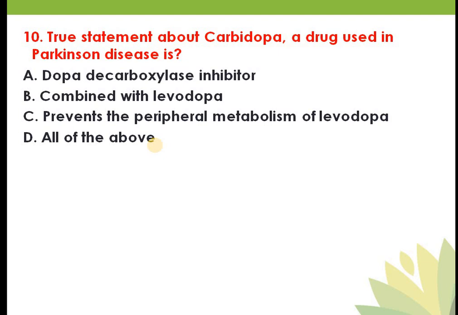So ये जो symptoms मिलते हैं वो क्यों मिलते हैं? There is a deficiency of dopamine. Okay, so you have to replace your dopamine. So how you can replace? In that case you have to use dopamine, and you know dopamine is ineffective orally because it is a biogenic amine and it can be destroyed by gastric acid and various enzymes. तो dopamine तो effective नहीं है, तो उसके साथ में क्या करेंगे फिर? Levodopa देंगे. Okay, so levodopa is effective orally.